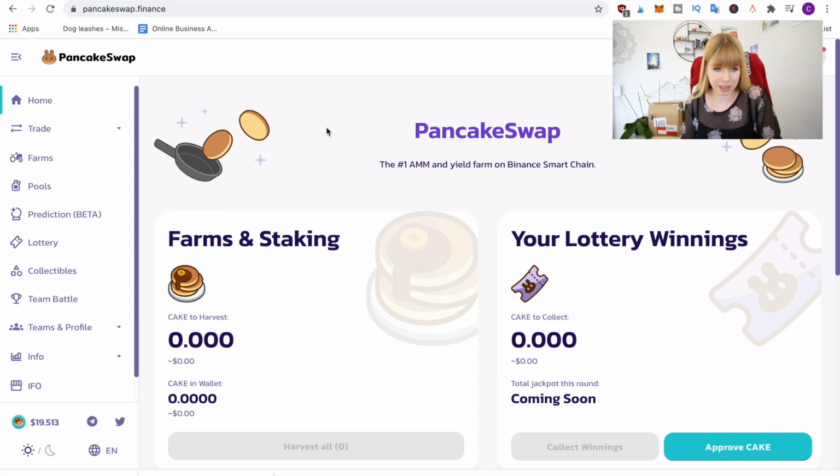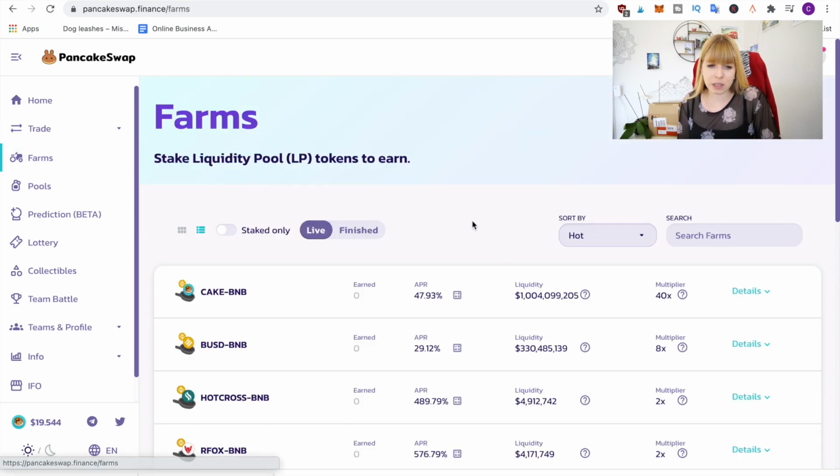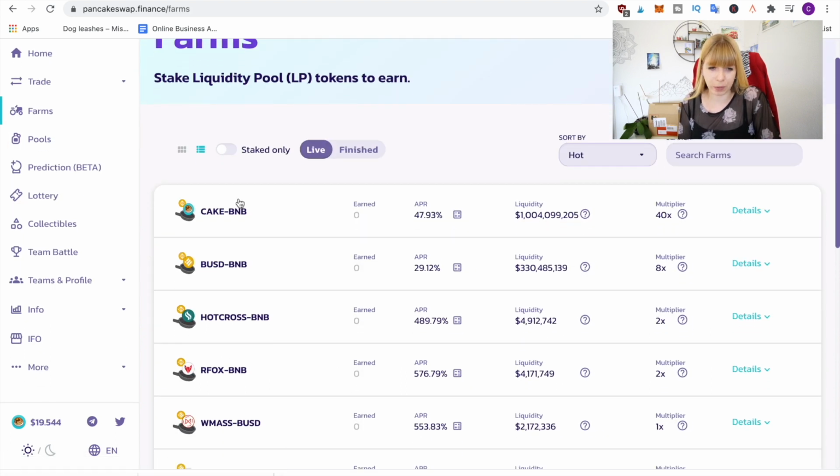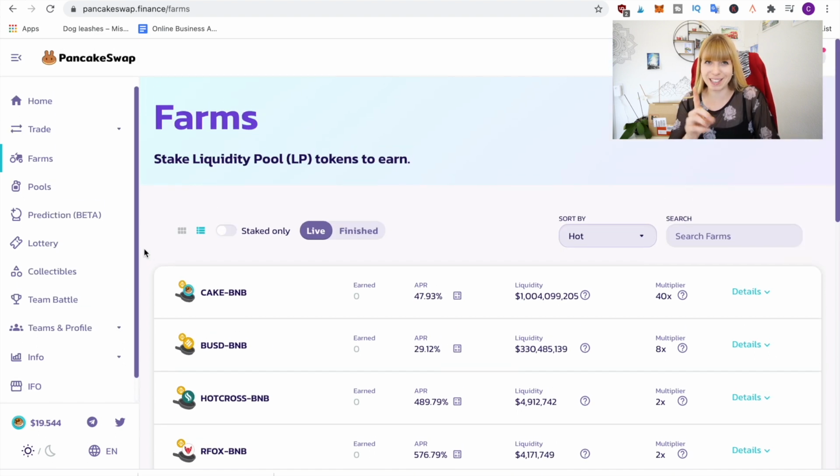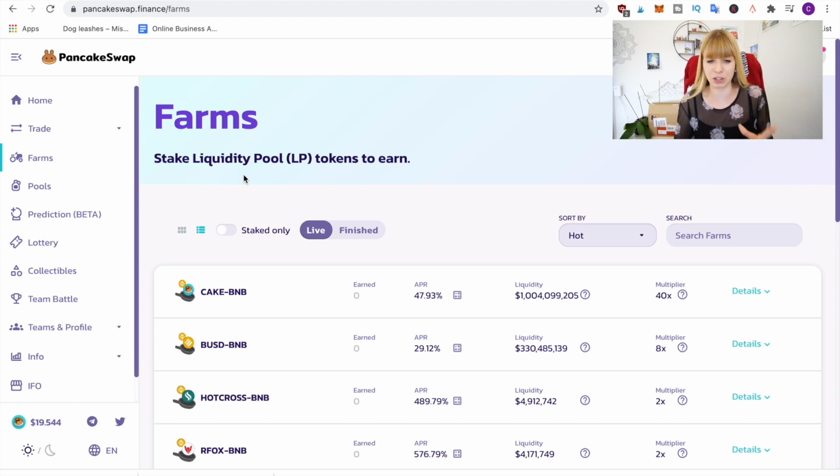So this is PancakeSwap, and yield farming is under farms. And as you can see, these are always pairs. So you need to stake. This is where the confusion comes in, because staking and yield farming are all intertwined, those terms. But the way I understand it, yield farming is providing liquidity into a liquidity pool, and for that, you receive a new token, which is generally the base token of the platform. And for staking, you receive the same token as you're staking. I'll show you that in a second. Let's just quickly look at what that looks like on PancakeSwap.